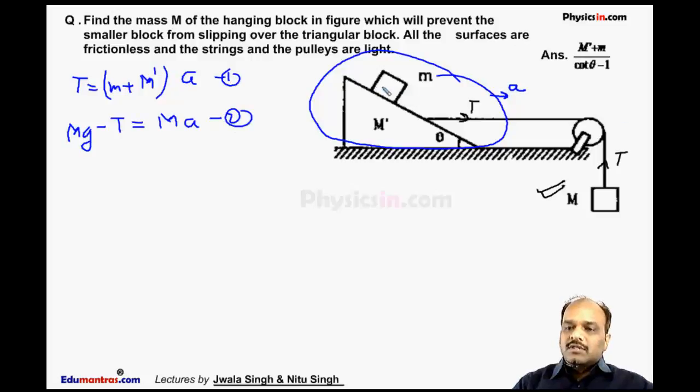Now this small block is stationary with respect to the wedge. So with respect to the wedge, we will draw the free body diagram. This is the normal reaction, this is mg, and this is the pseudo force.